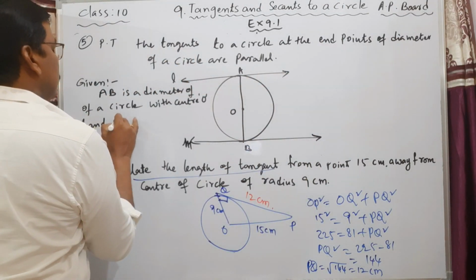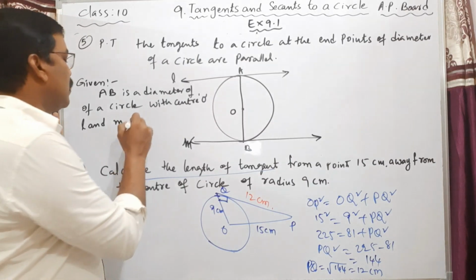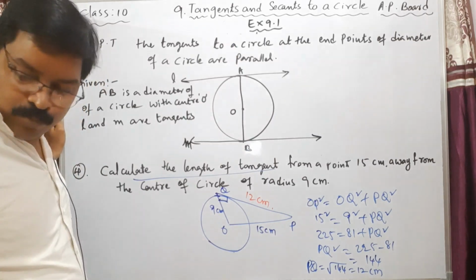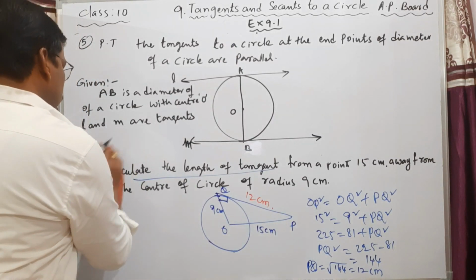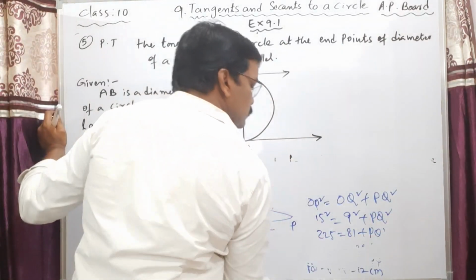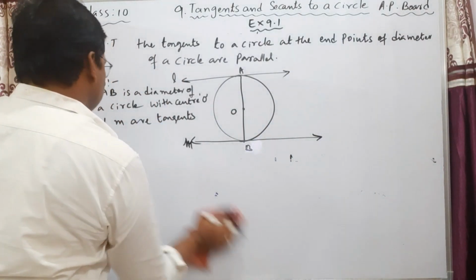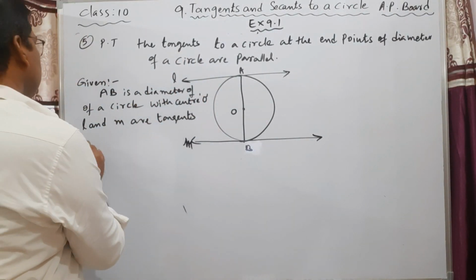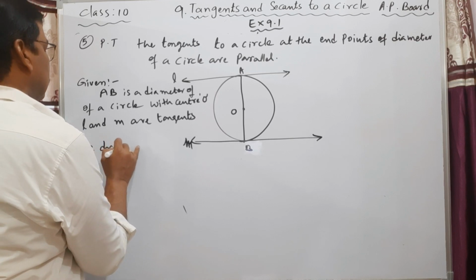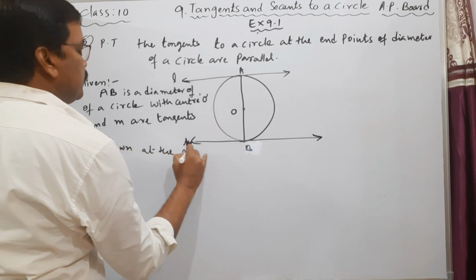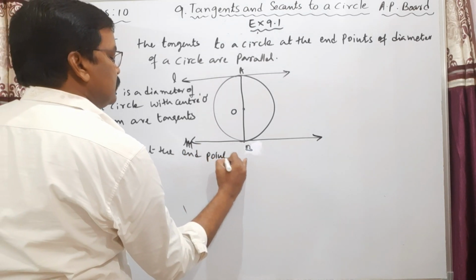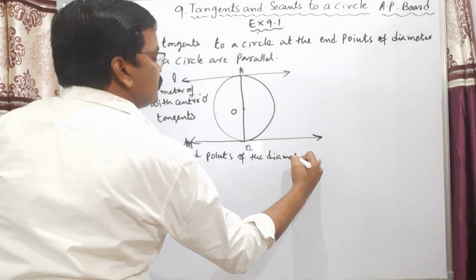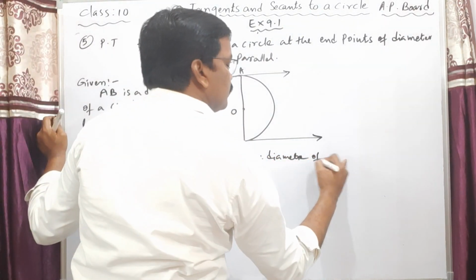The small l and small m are tangents drawn at the endpoints of the diameter of a circle.